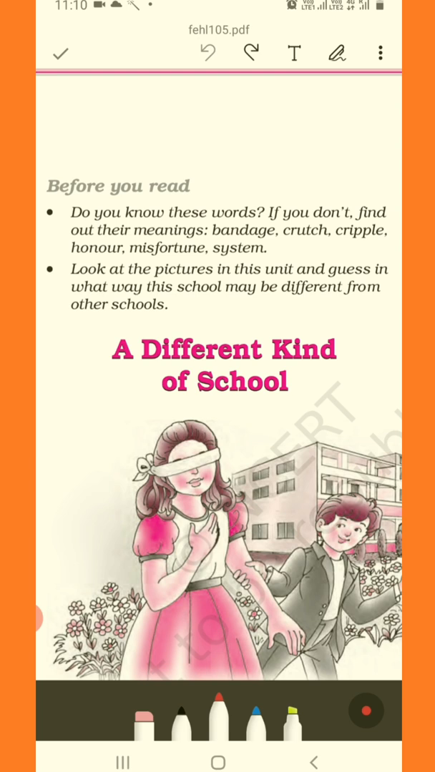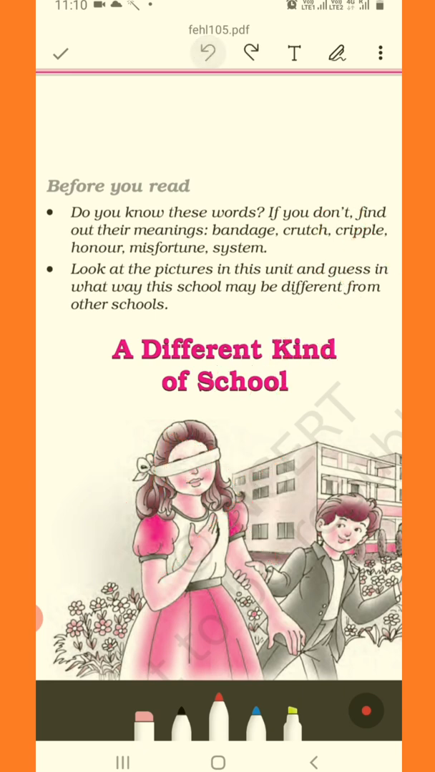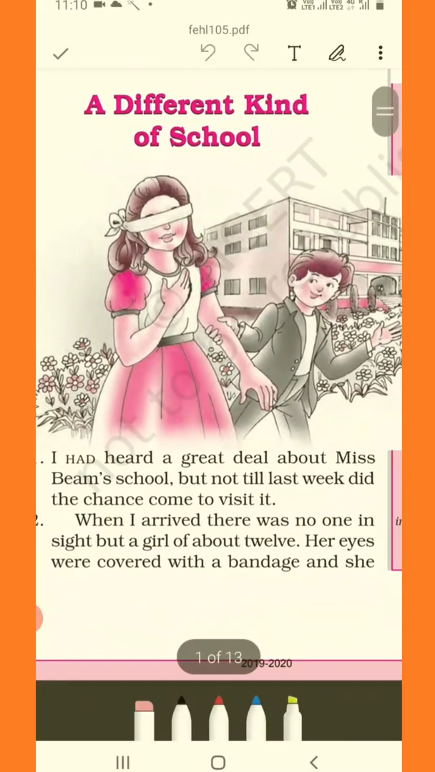Honor. What do you mean by honor? To honor is to respect someone, right? Then misfortune. Misfortune means the act of something bad happening to someone. System. You all know what system is, right? Method. You are asked to look at the pictures in this unit and guess in what way this school may be different from other schools. So let's take a look at the picture.